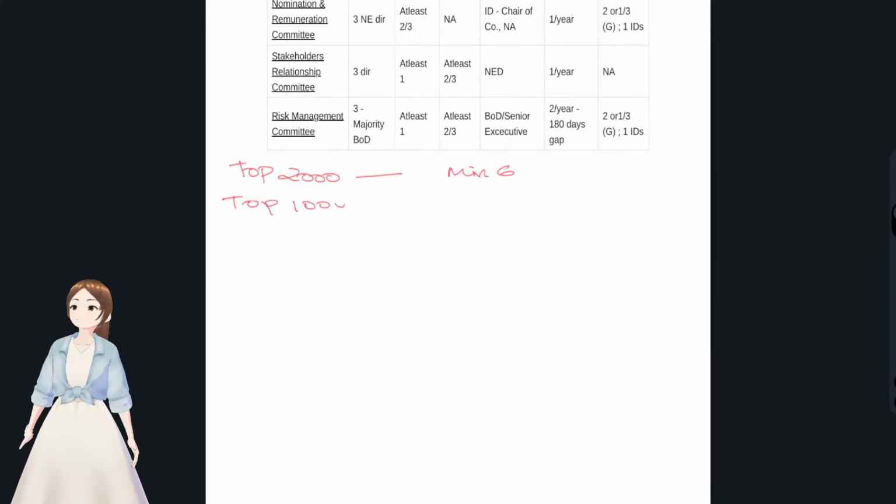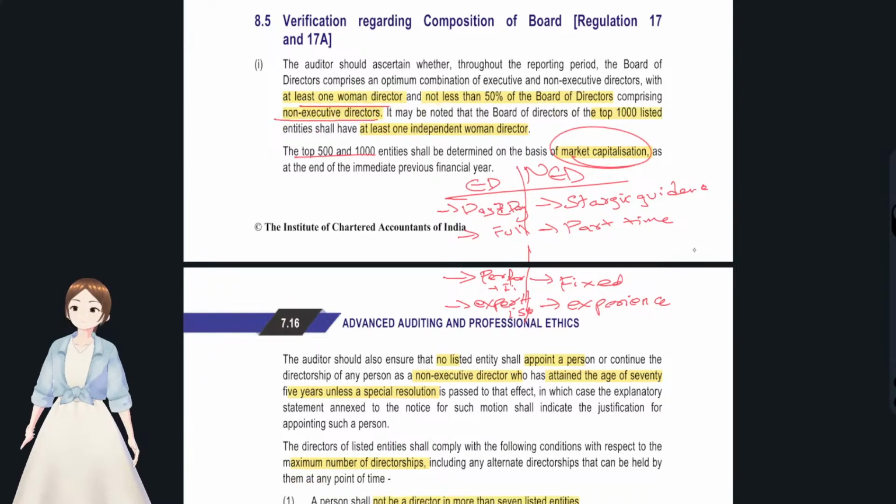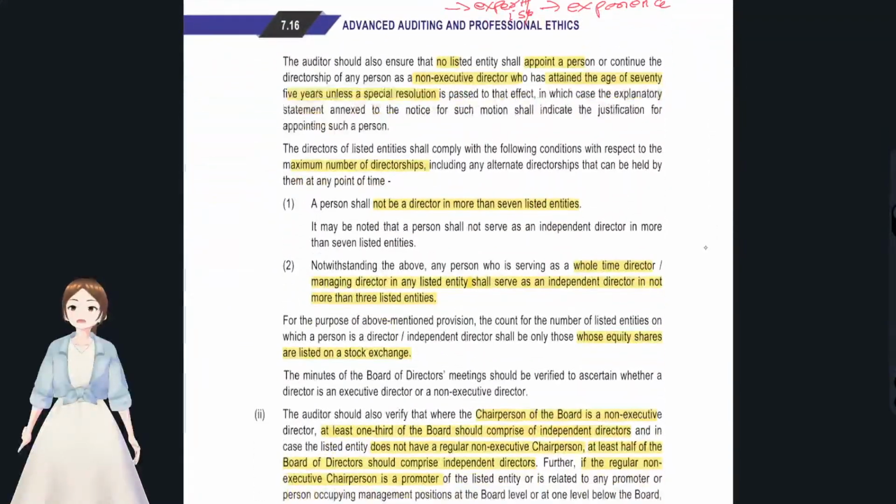Top 1000, you see, one woman independent director. A woman has to be an independent director. Okay, now we'll see the other things. You see, this is all the top 1500, on the basis of market capitalization, the number of shares that were there into the market price.